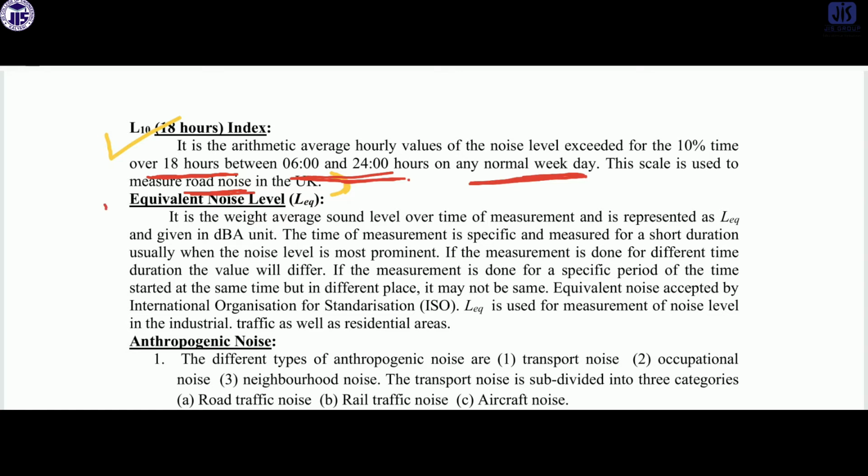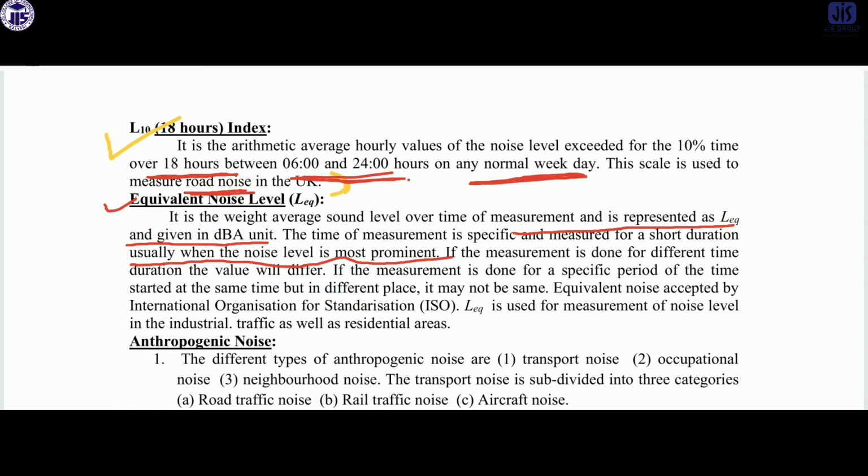Now come to the next type of index, the equivalent noise level. It is the weighted average sound level over time measurement, represented by L equivalent and given in dB unit. The time measurement is specific and measured for a short duration, usually when noise level is most prominent.